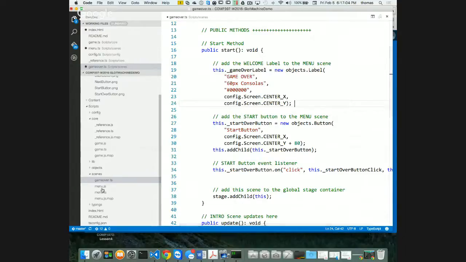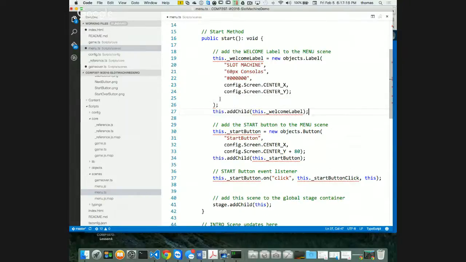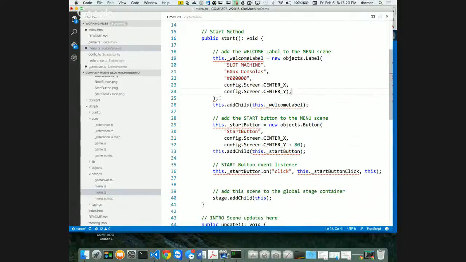Wait a minute. Go back. What is this? That's wrong. Let's put this here. Sorry. It's got to be underneath, not inside. Otherwise there'll be a problem. Just like this. Sorry. All right. I'll be okay.